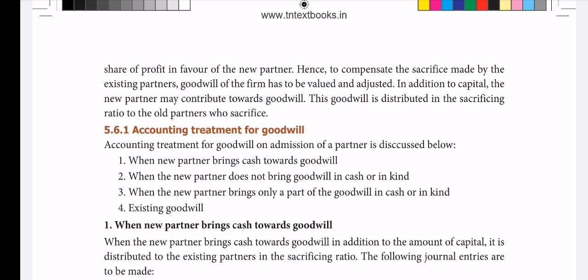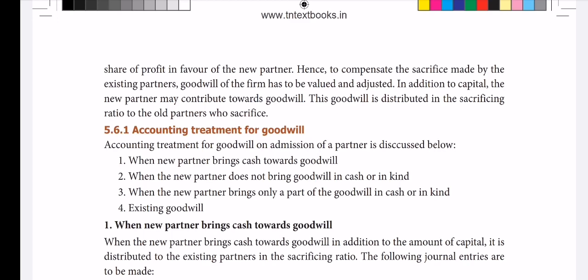So as we studied in the previous adjustment, the old partner sacrifices in many ways a portion of their share in favor of the new partner. For that sacrifice something is to be compensated, that something is what I call the goodwill. The goodwill is to be revalued and adjusted. So the new partner brings capital for his share of profit.